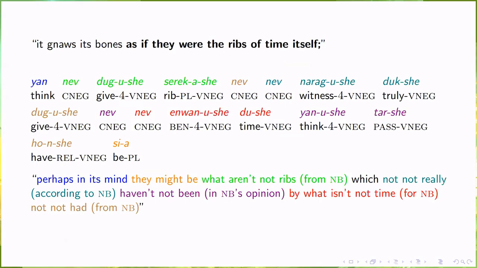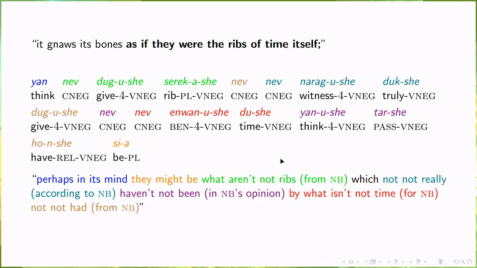Yan nev dugushe, serekashe, nev nev naragushe, dukshe, dugushe, nev nev enwanushe, dushe, yanushe, tarshe, honshe, siya. Perhaps in its mind they might be what aren't not ribs from nobody, which not really, according to nobody, haven't not been, in nobody's opinion, by what isn't not time for nobody, not had.